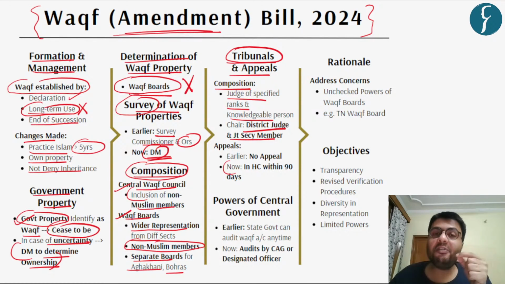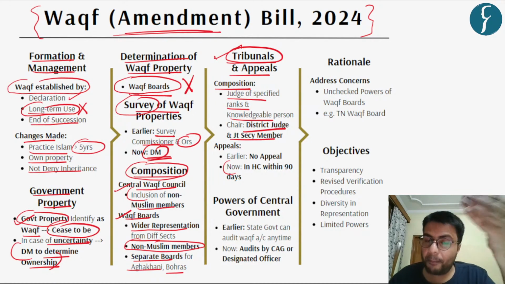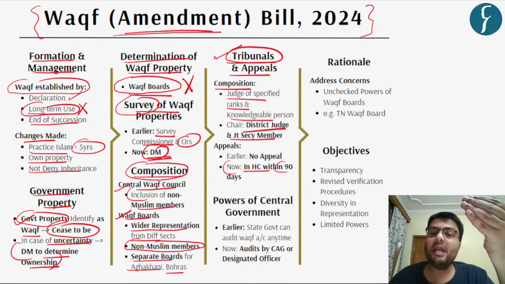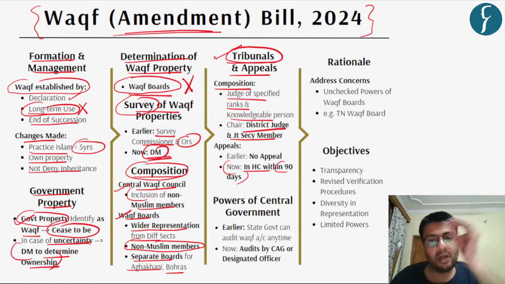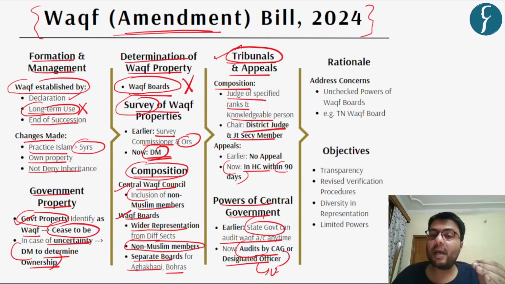However, now, after the amendment, the judgments of the tribunal can be appealed in the High Court within a period of 90 days. Now, let us come to the power of the central government in this regard. Earlier, it was the prerogative of the state government, which could have audited any Waqf property anytime. However, the responsibility of audit has now been extended to the CAG or any designated officer as fixed by the union government.